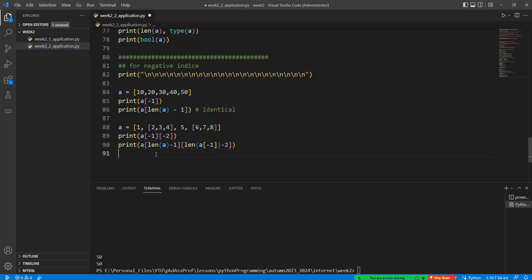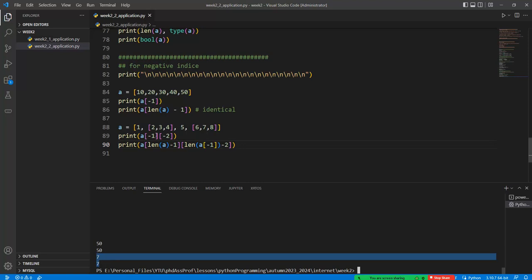Could you see the logic of this code? Firstly a is included like this one, because the length of a must be considered in the first bracket, and in the second bracket we should analyze the a bracket minus 1. These are two identical, and so as the result of this code, 7 and 7 are given in the terminal page. Do you understand that?